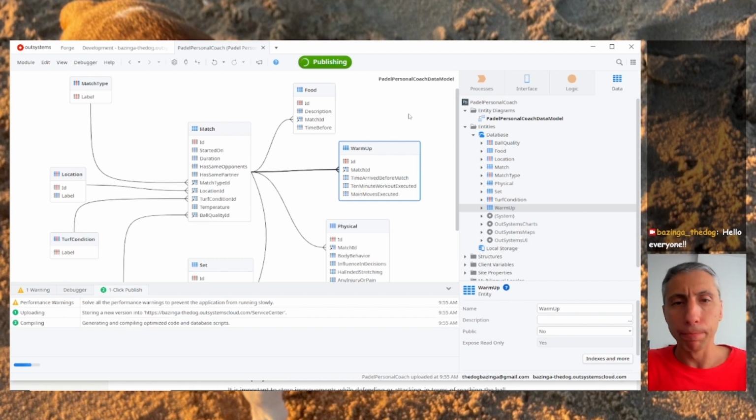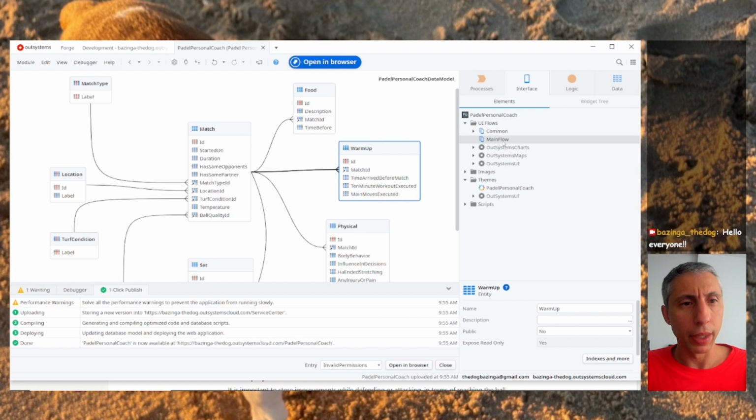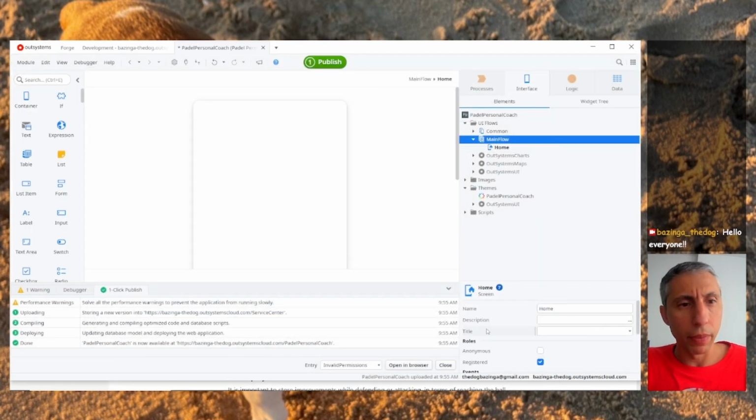Okay, next thing after we publish, I think we're going to build a really simple screen so we can see a list of matches that we have. Let's go here to the interface. Let's create a new one, let's call this the home. I'm going to create my screen.